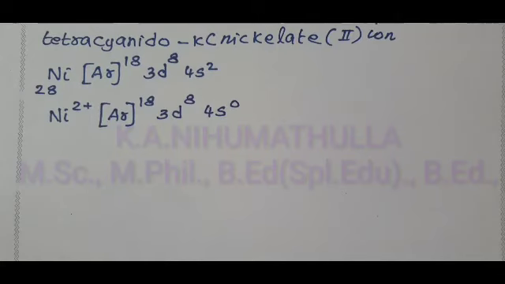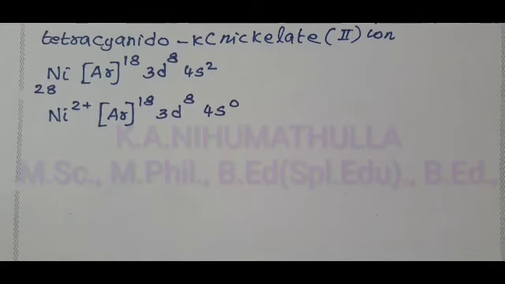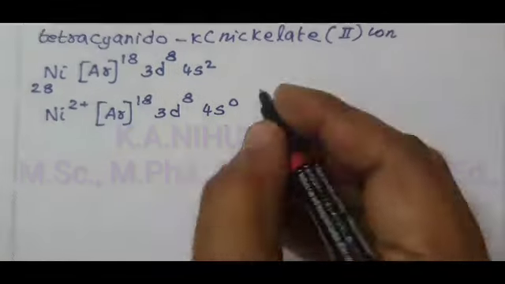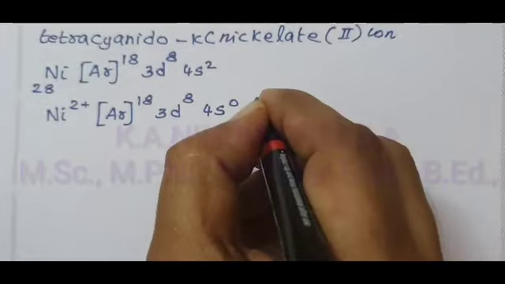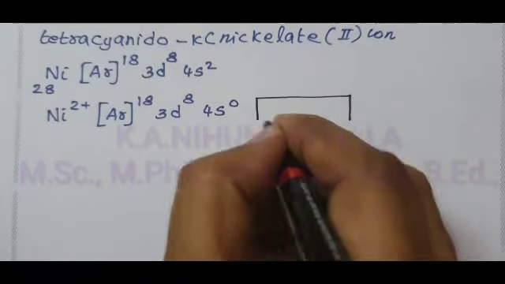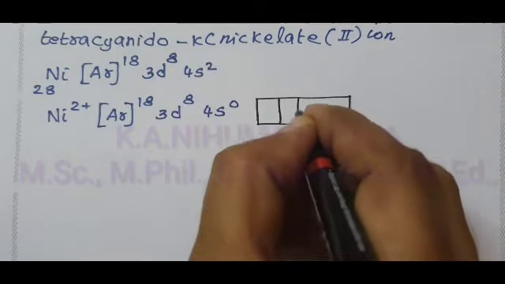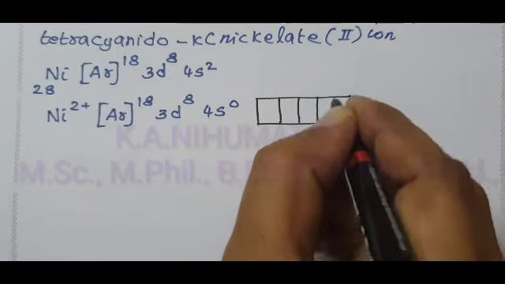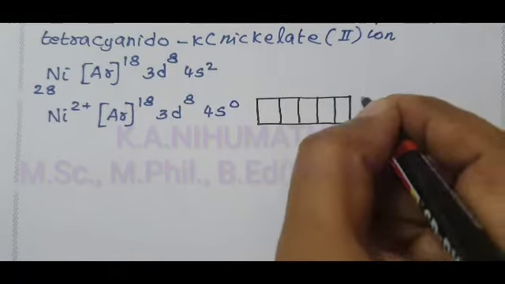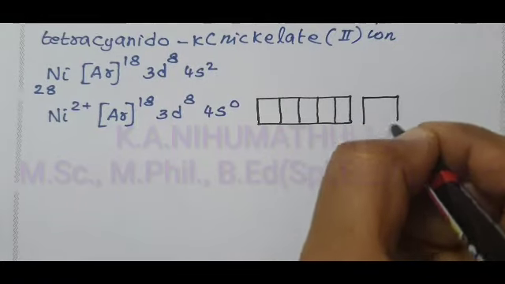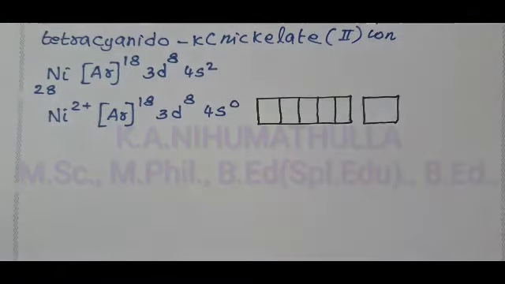Now I am going to fill the electrons in the 5 orientations of the d orbital. The d orbital has 5 orientations: dxy, dyz, dzx, dx squared minus y squared, dz squared. The s orbital has only one orientation.